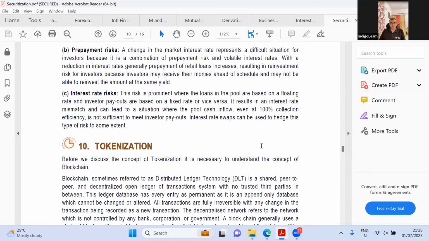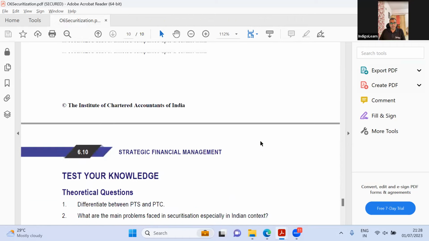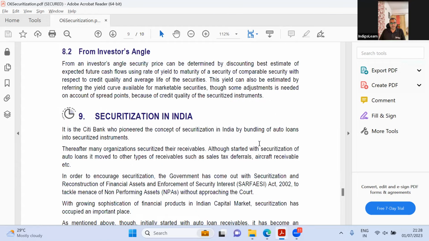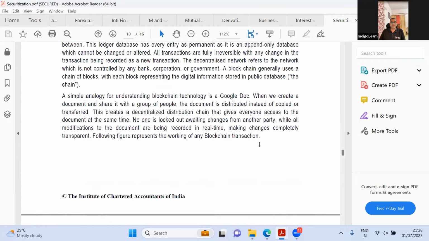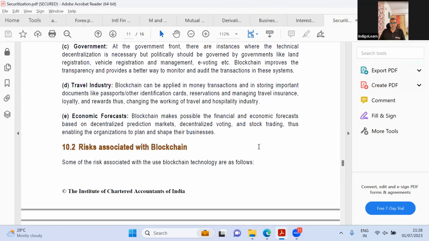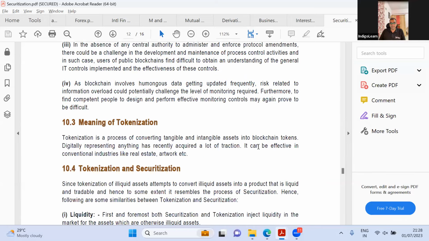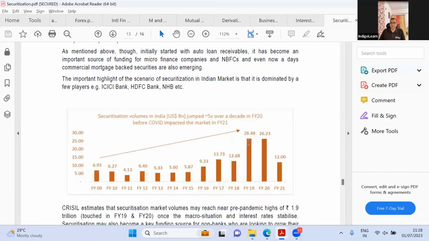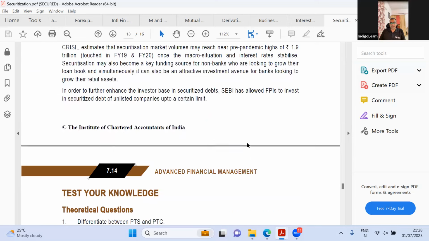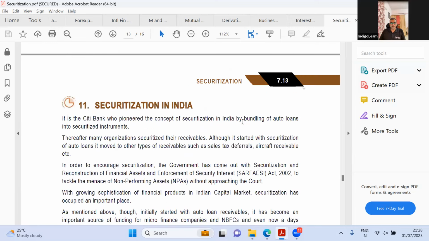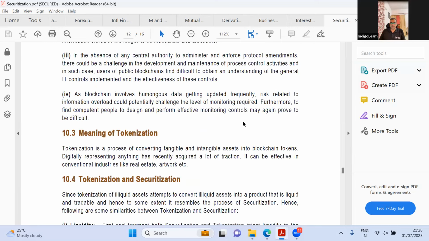And then tokenization. Yeah. Tokenization was not there. So they have added tokenization and applications of blockchain. So this is something related to blockchain. This is good. By the way, this is good. And this securitization in India, they've, I think, added a couple more topics, or rather a couple more paragraphs. But risks and tokenization, securitization, blockchain, this is very good.